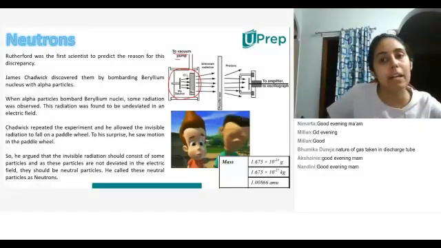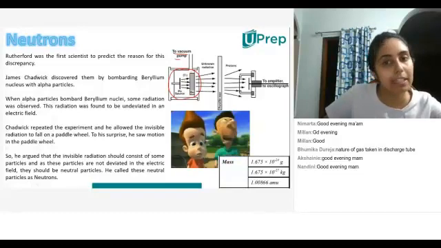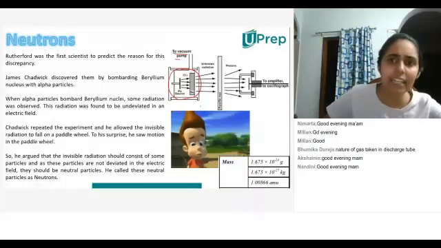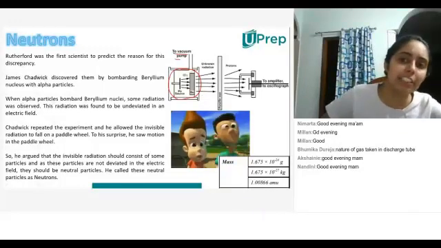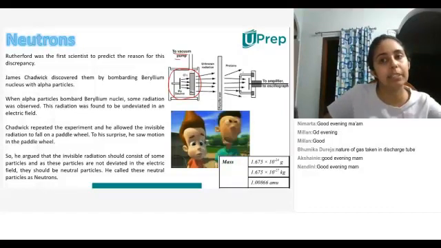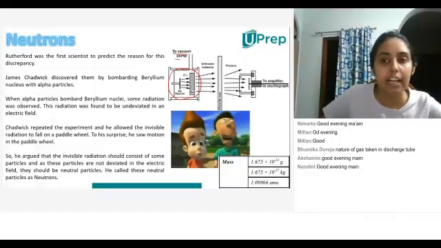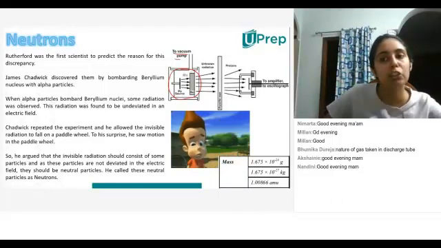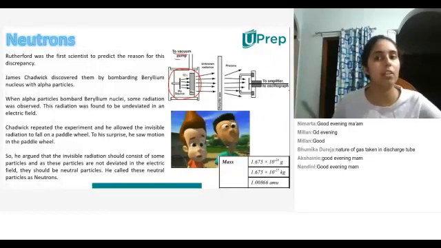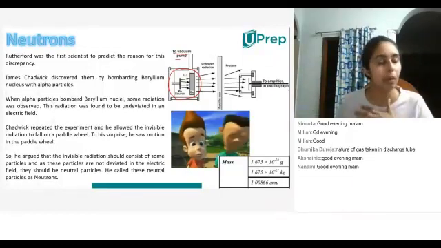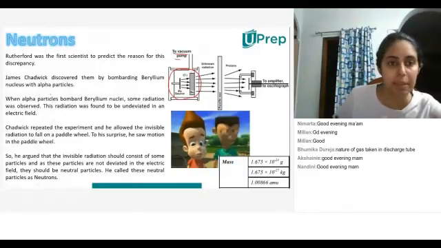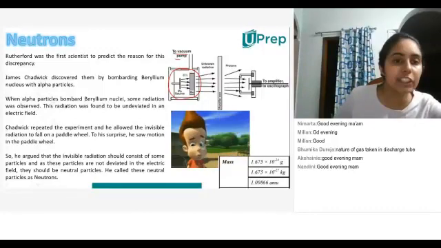So when these alpha particles hit the beryllium strip, an unknown radiation is released. That radiation is allowed to pass through paraffin wax, and then you can see that protons are released from this. These protons are allowed to pass through an amplifier, an oscillograph, and then you observe the intensity of the protons that is coming out.